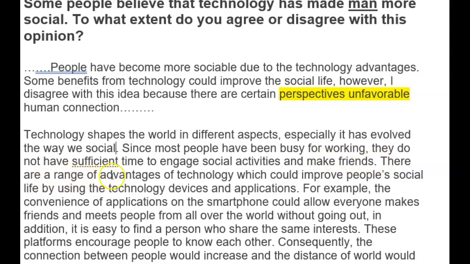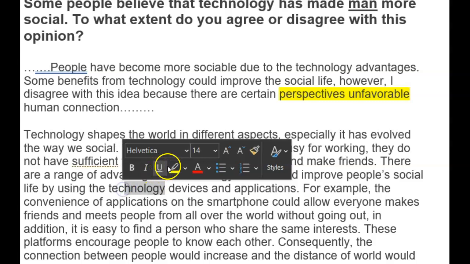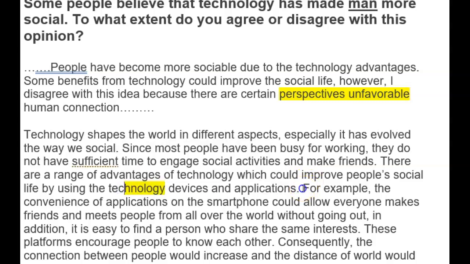So technology offers, so rather than there are, let's kind of upgrade this a bit. So technology offers a range of advantages which could improve people's social life through using smart devices. So we don't want to repeat technology, smart devices and applications. Okay, so that would just upgrade that sentence a little bit.